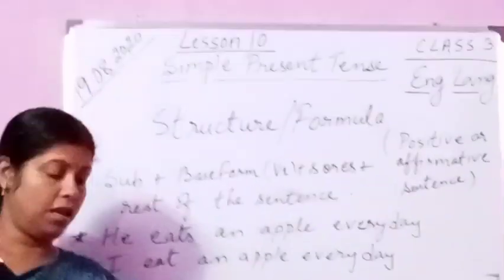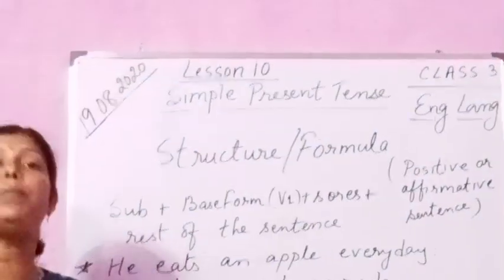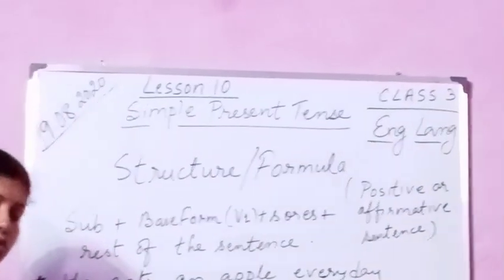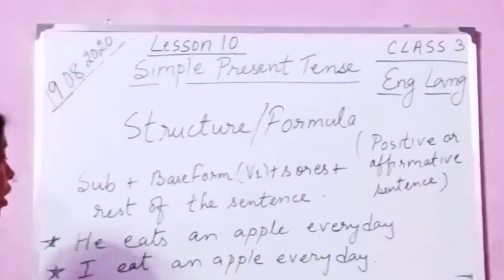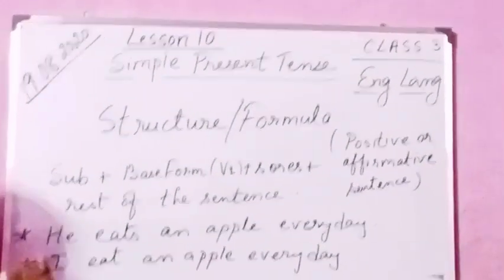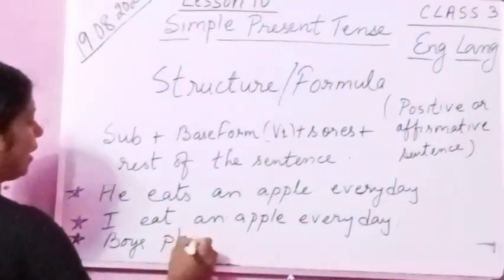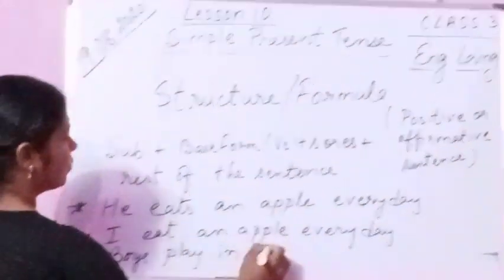So you see here, if the subject is I, you, we, they or any plural form, only the base form is used. Let us take boys. This is another example. Boys play in the playground.